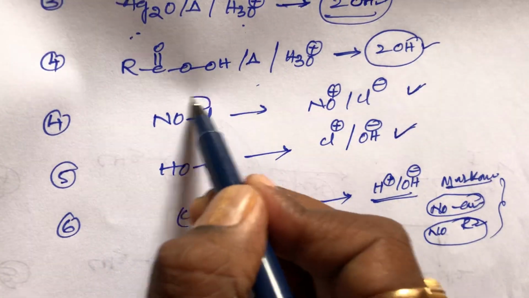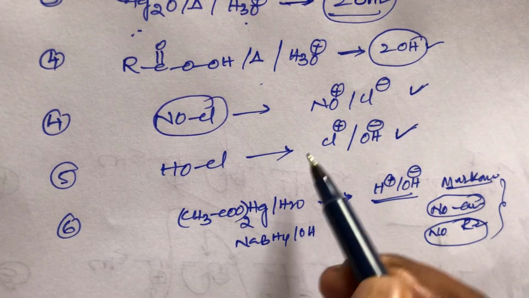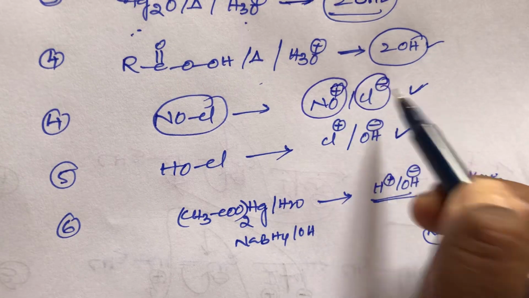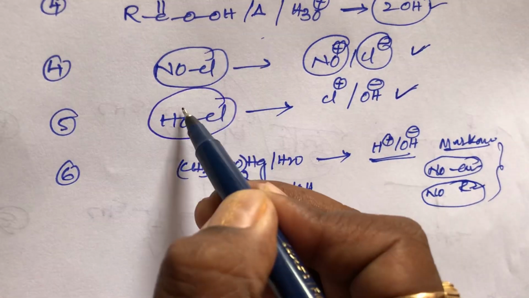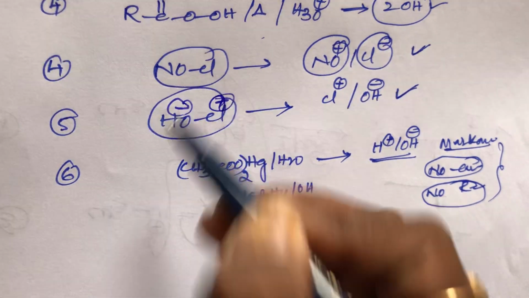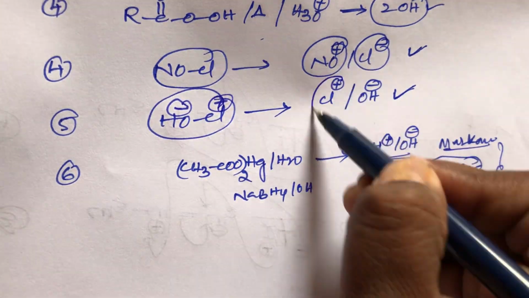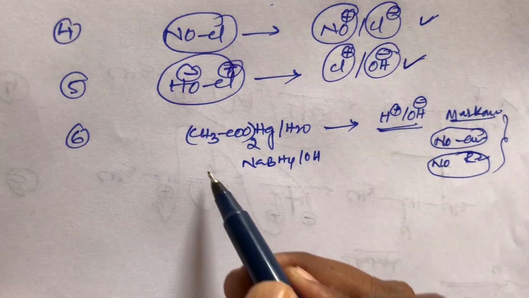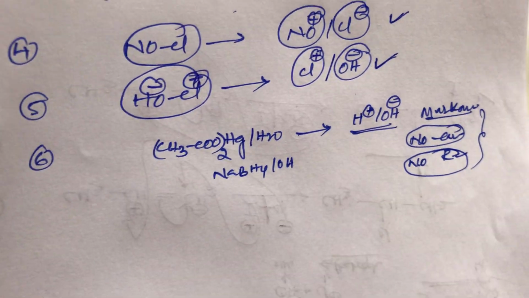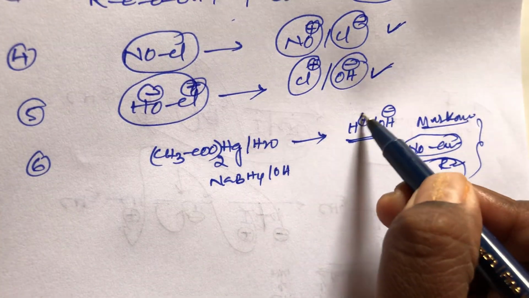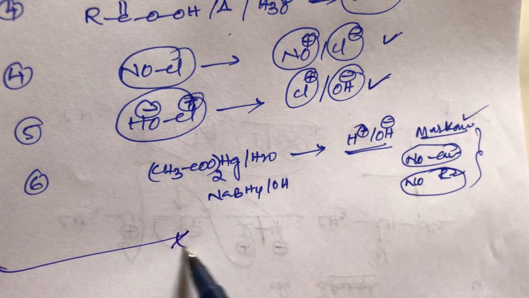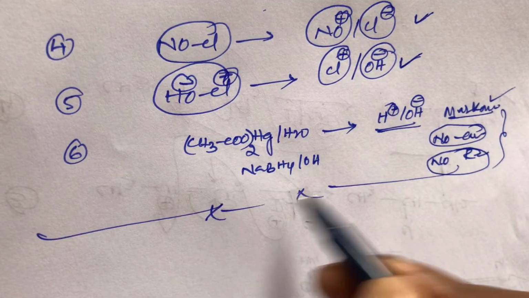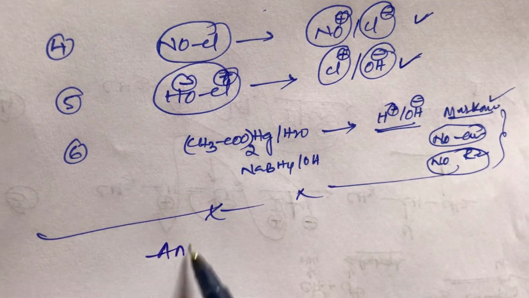And nitrosyl chloride, NO and Cl, here NO plus is the electrophile and Cl minus is the nucleophile. It is also attached to the alkene. And HOCl, hypochlorous acid, OH minus and Cl plus, will also attach to the alkene, Cl plus and OH minus. And we know that is oxymercuration and demercuration. Here also there is addition of water, one H plus and OH minus. It follows Markovnikov's rule. These 6 belong to anti-addition reaction.